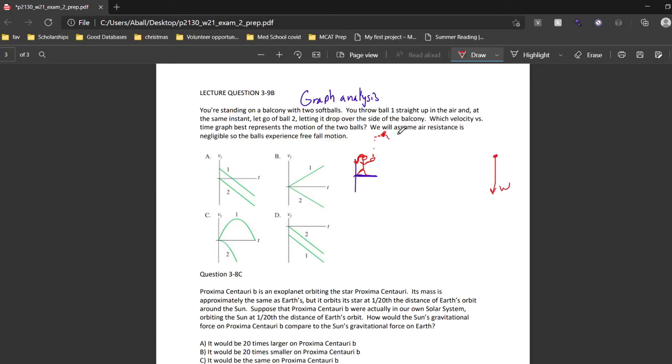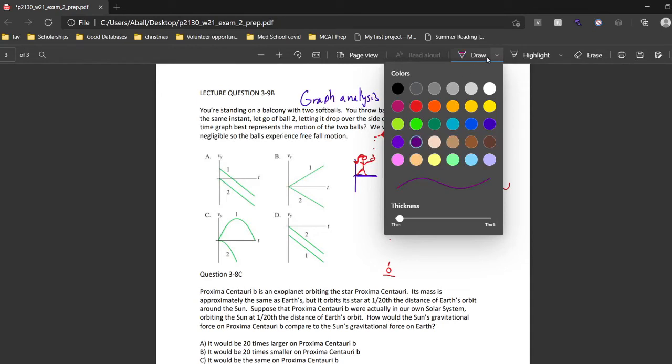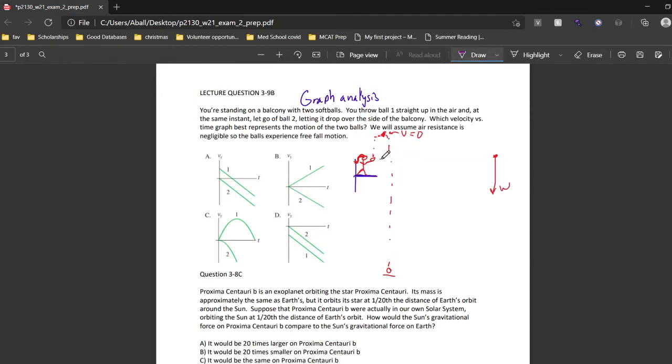So right at this point here, velocity equals 0. And then it falls until it hits the floor. But ball 2, on the other hand, we're going to draw this in purple. Ball 2 starts from the balcony and is dropped. And then it hits the floor.